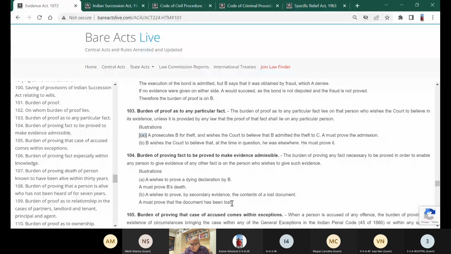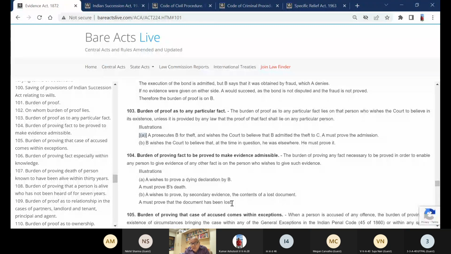A prosecutes B for theft. So an offense under section 379, 380 IPC, and wishes the court to believe that B admitted the theft to C, A must prove the admission. Now admissions are admissible both in civil cases and criminal cases. Now here section 17, 18 is sought to be invoked.